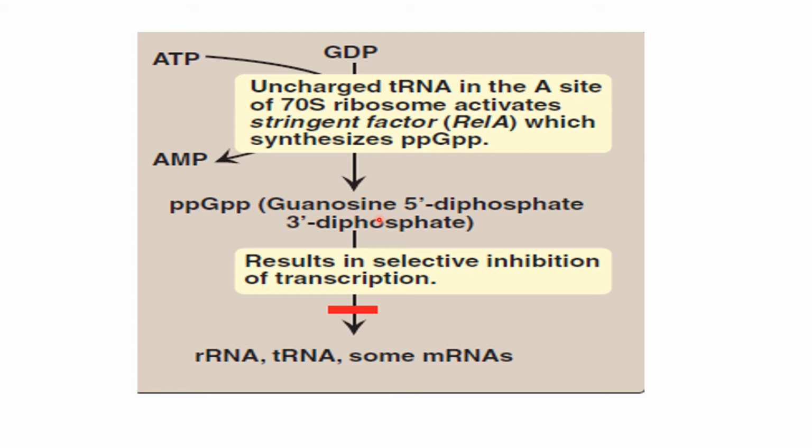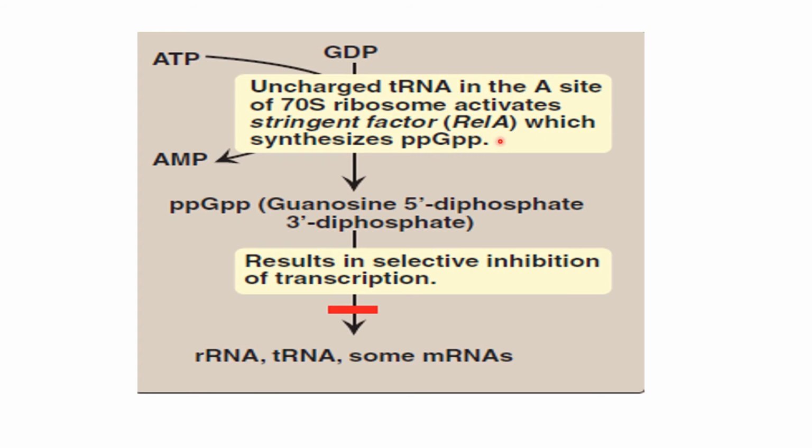The A site of the ribosomes binds with the uncharged tRNA. When there is a deficiency of amino acids in the environment, the A site binds the uncharged tRNA, and when this uncharged tRNA binds, a series of reactions takes place which activates the RelA protein.